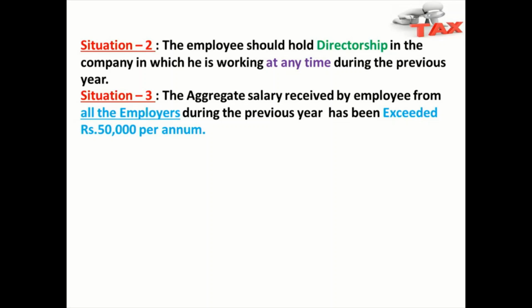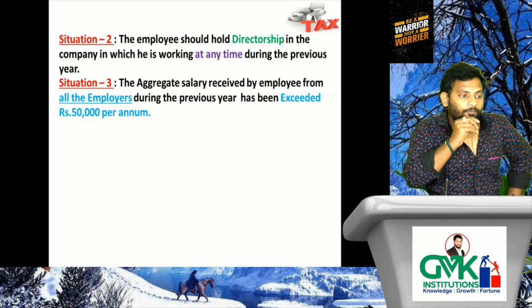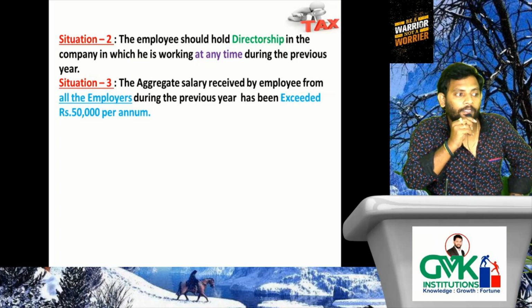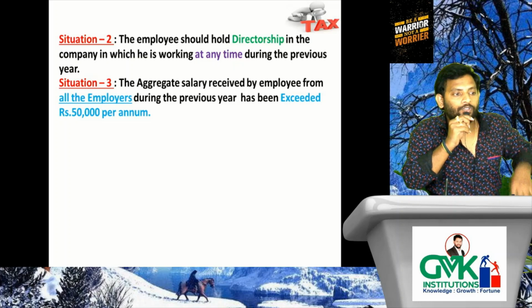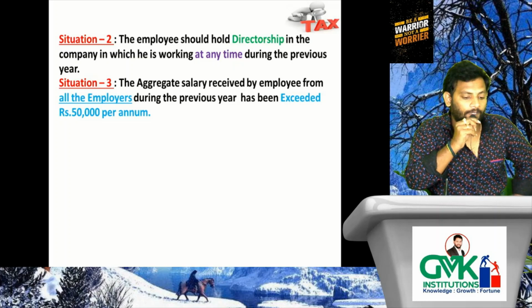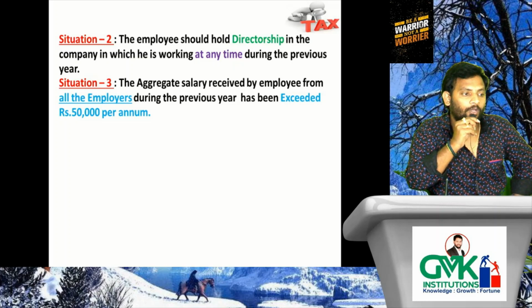Okay. What is situation 3? The aggregate salary received by the employee from all the employers during the previous year exceeded rupees 50,000 per annum. In such a case, he will be treated as a specified employee.